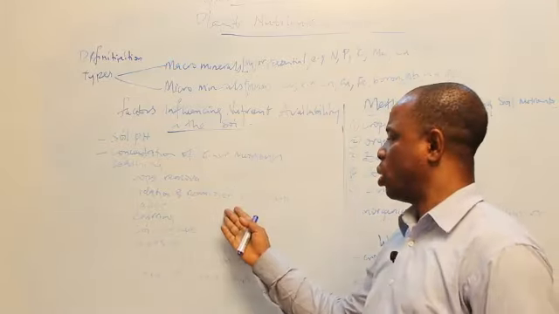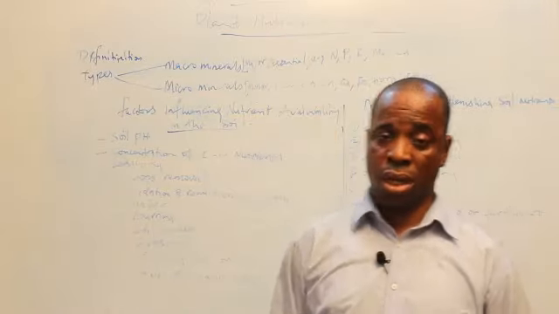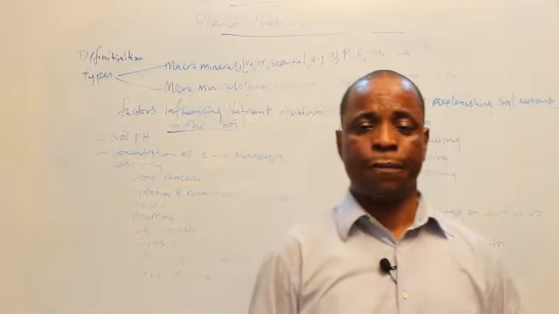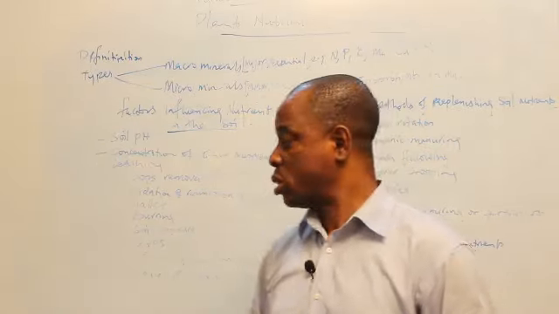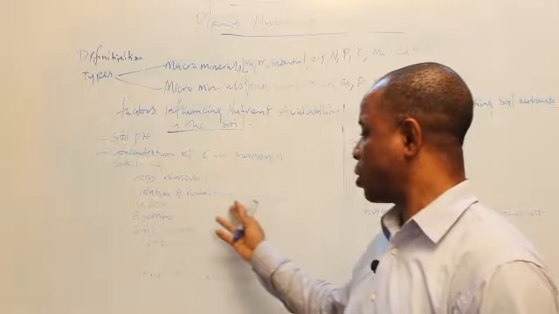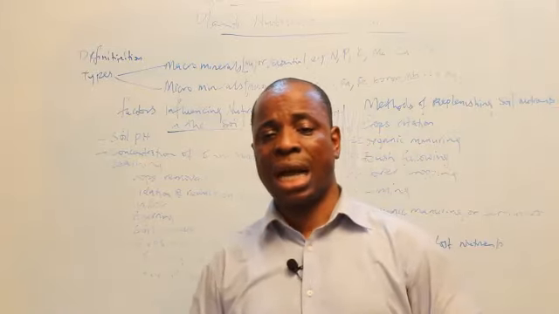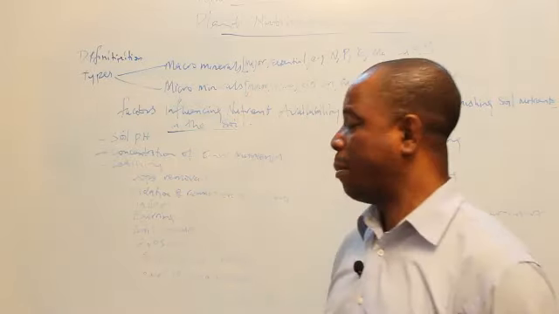Okay, let's look at the fourth one: oxidation and reduction of organic matter. Organic matter is very useful in the soil, but sometimes there's some reaction that will occur to organic matter, and the organic matter will not be available to crops. This is called oxidation and reduction. This redox reaction of organic matter can trap organic matter in the soil and can make it unavailable for crops uptake.